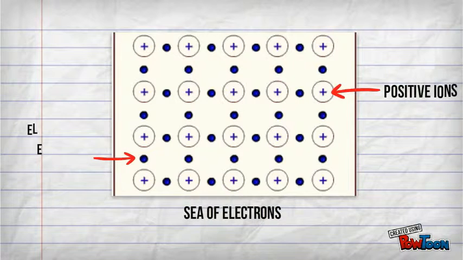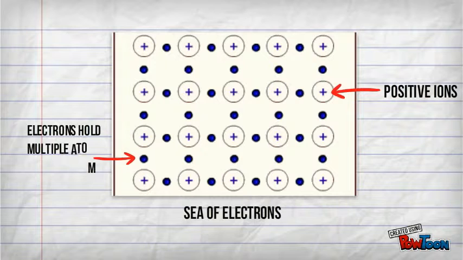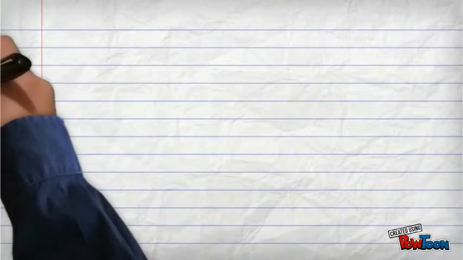As you can see, this sea of electrons diagram displays the positive ions and free-flowing electrons. As the metals do not have a strong hold on their valence electrons, they drift further away. This allows electrons to be shared with multiple atoms.